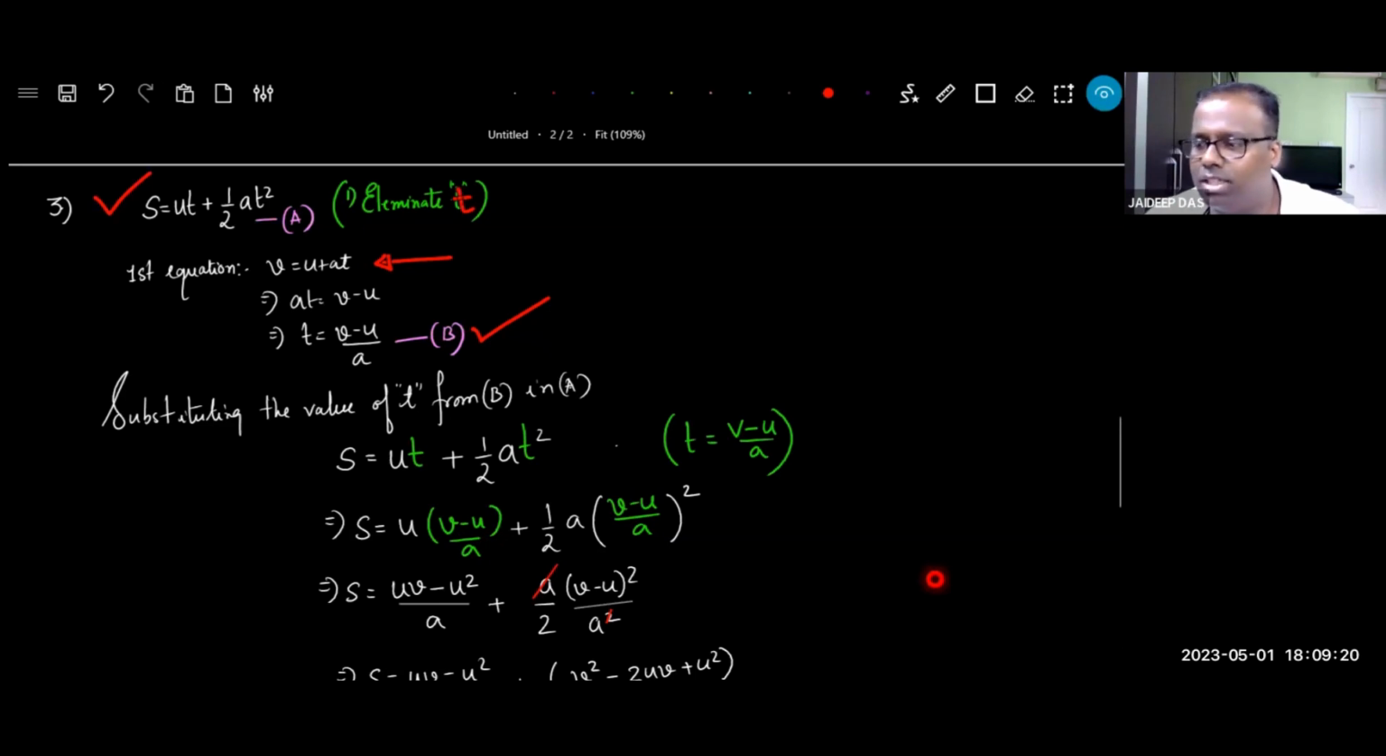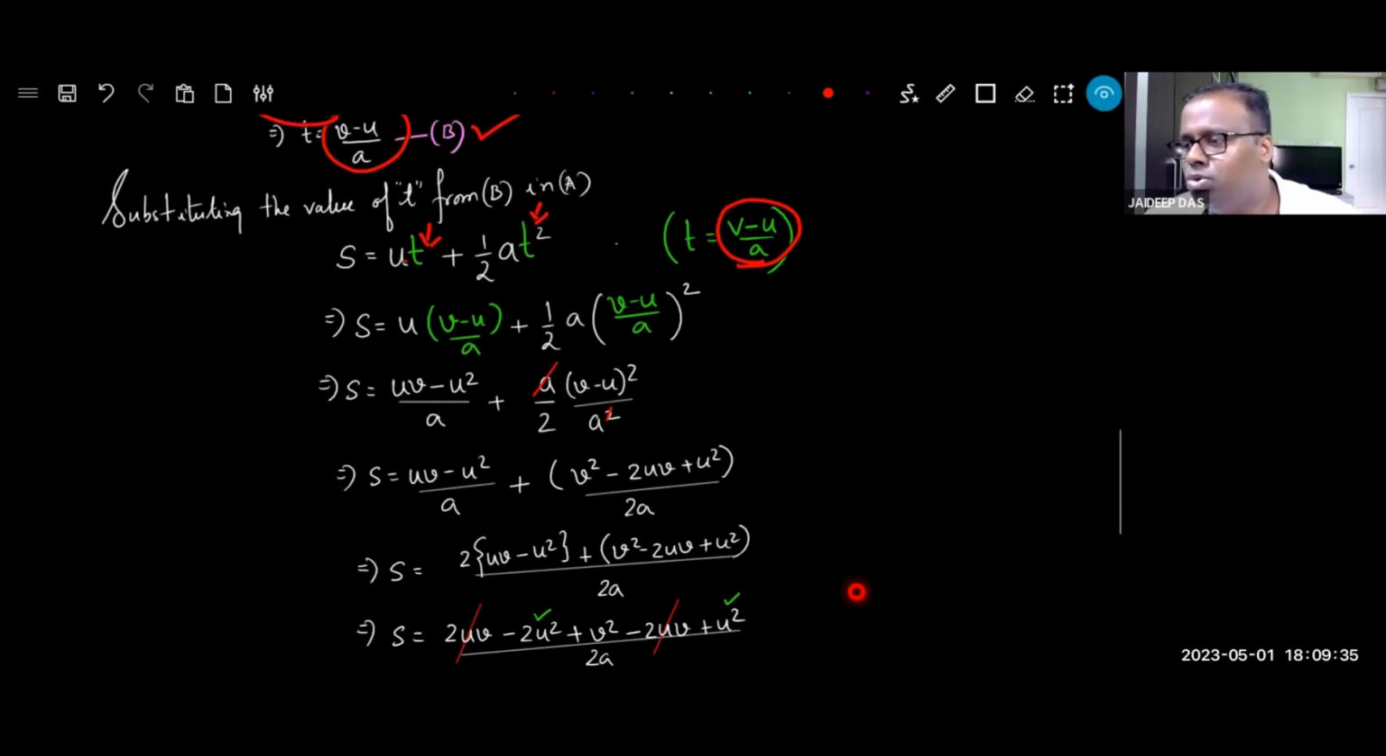Once I have that, I put this value of t in this equation, which means all the green t will now be replaced by (v minus u) by a. So that's what I've done. Instead of t, it is this. Then I do some simple algebra. u into v is uv. u into u is u square. Then a by 2, a becomes a square.